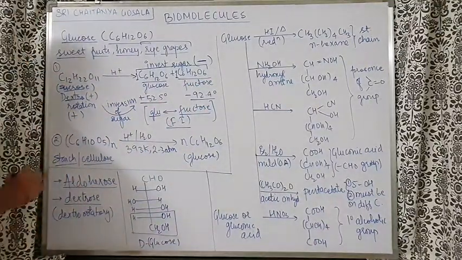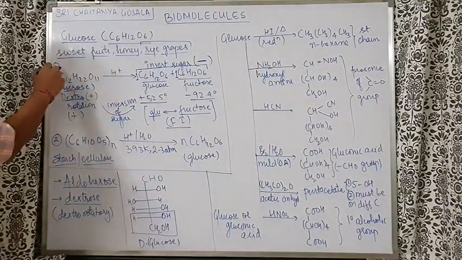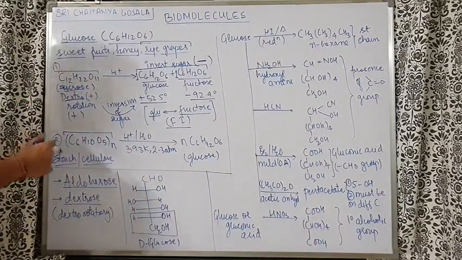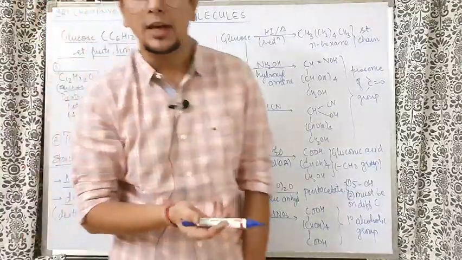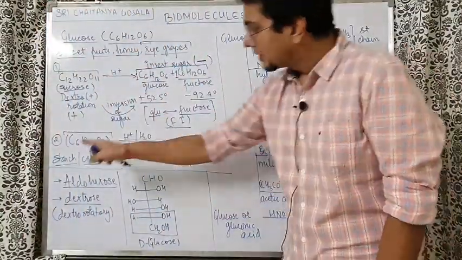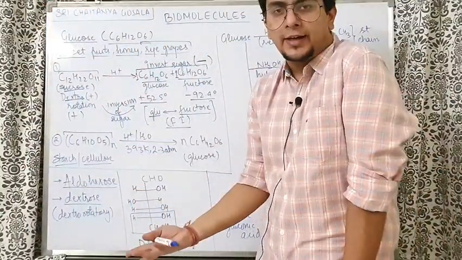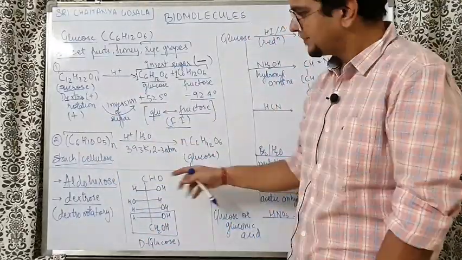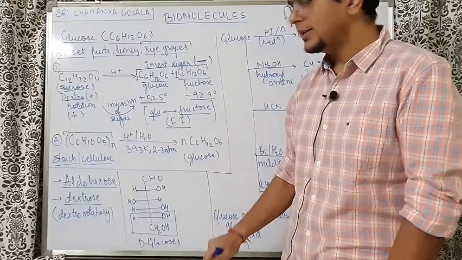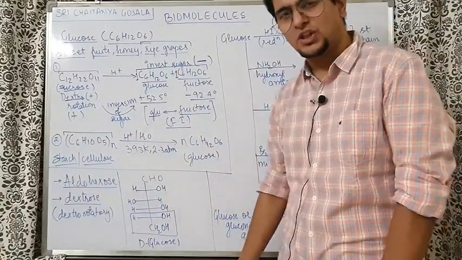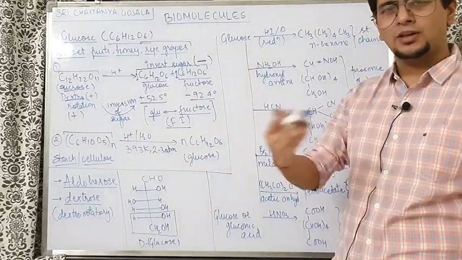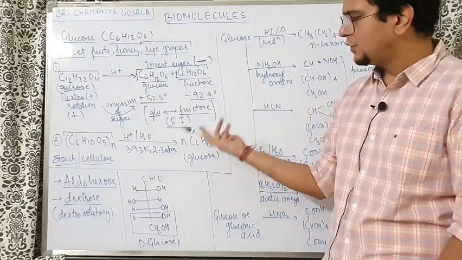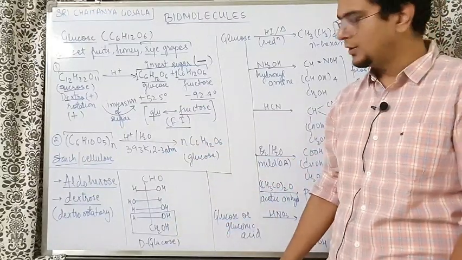Going ahead, another method: like sucrose was a disaccharide, we can also take starch and cellulose. Starch and cellulose are polysaccharides. Are they both the same or different? Obviously different, but luckily they both have the same monosaccharide unit, that is glucose. So both of them, on acidic hydrolysis at 393 Kelvin, 2 to 3 atm pressure, high pressure and a little higher temperature for faster hydrolysis, will give glucose. So they are made up of glucose only. If you want glucose by hydrolysis, you can use starch and cellulose also.